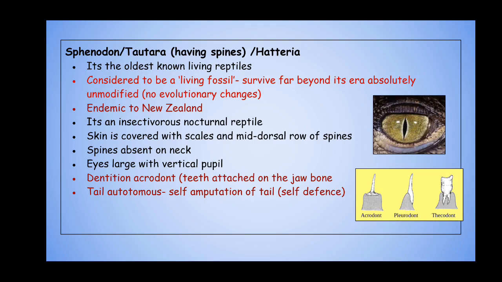We are directly moving on to the example, which is Sphenodon, also called Tuatara. Tuatara is a local name for an animal which has spines. It is also called Hatteria. Sphenodon, Tuatara, or Hatteria are different names used for this particular animal. This organism is considered to be the oldest known living reptile.